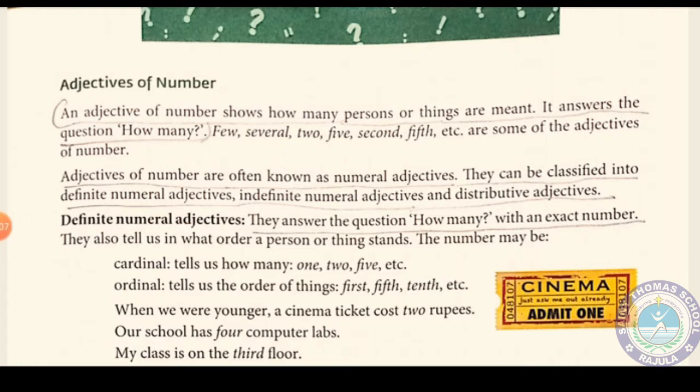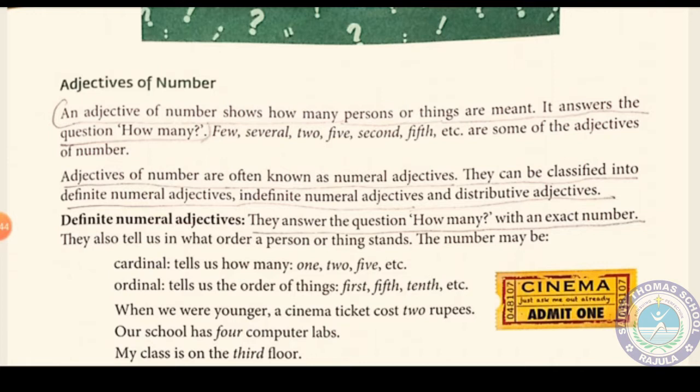Let us see this also. Adjectives of number are often known as numeral adjectives. They can be classified into definite numeral adjectives, indefinite numeral adjectives, and distributive adjectives. Three types are there. See the first one, definite numeral adjective. They answer the question how many with an exact number. They also tell us in what order a person or thing stands.